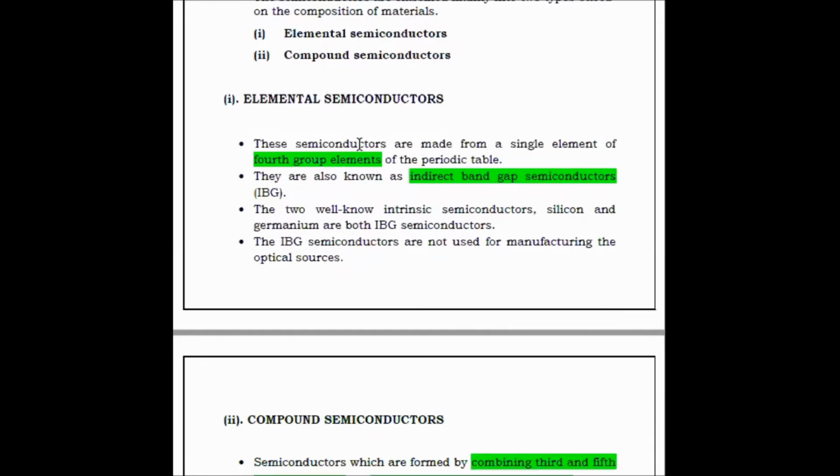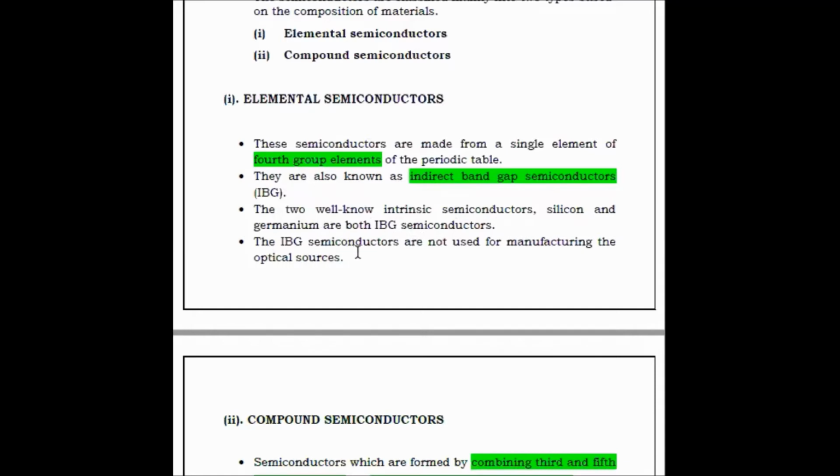Elemental means single. So the elemental semiconductors are made from a single element of the fourth group elements. They are also known as indirect band gap semiconductors, in short form IBG. The elemental semiconductors are the pure semiconductors, also called intrinsic semiconductors. So for intrinsic, elemental, or pure, we can consider silicon and germanium as examples.